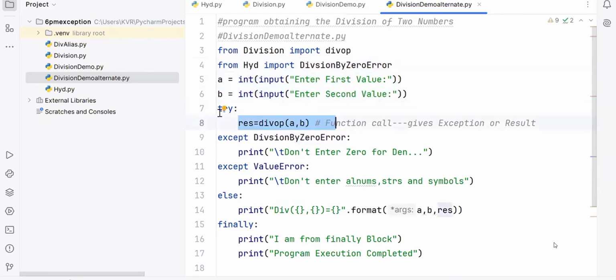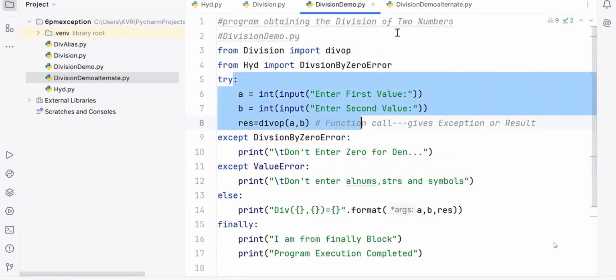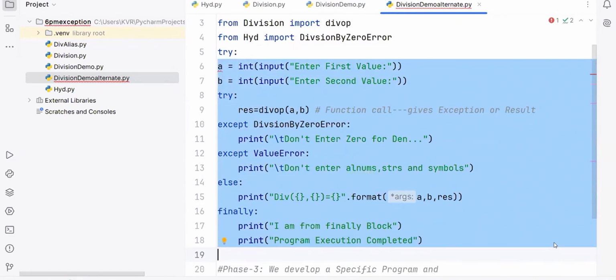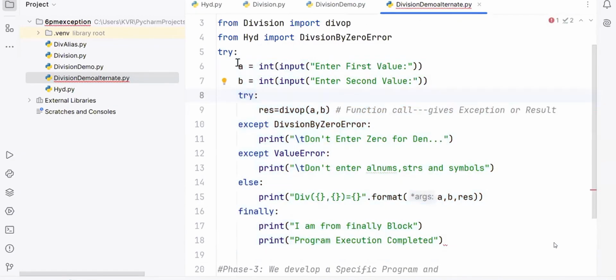You have written already this try and except. And later you adjusted these two lines also inside of what? Try. But today, do you know what I'm doing? For these two lines, I'm writing a separate exception. See, try. I'm writing this entire thing, I will adjust it. This entire thing, I am adjusting it. See, students, try inside try. Try inside try.